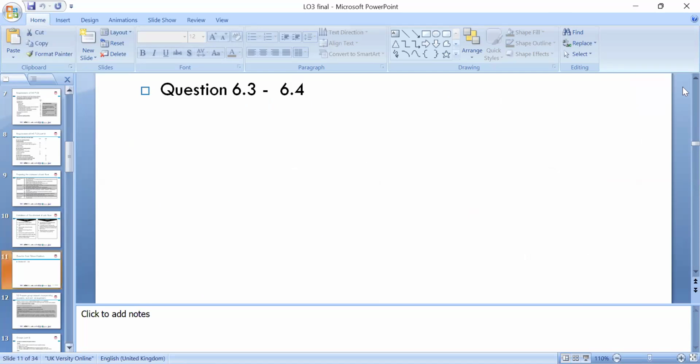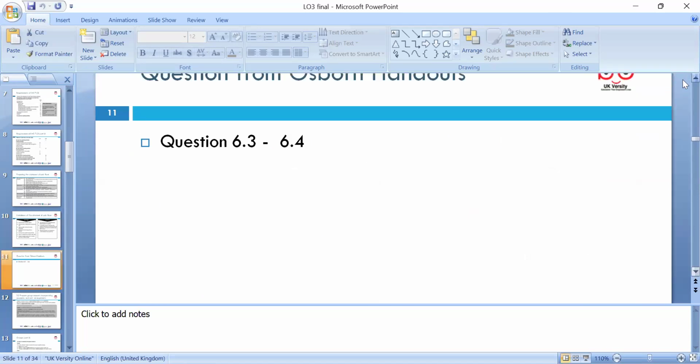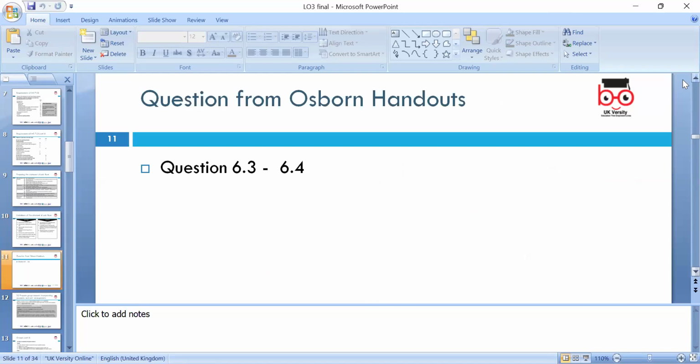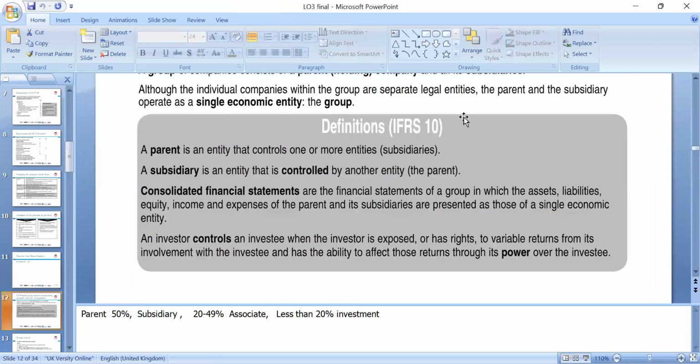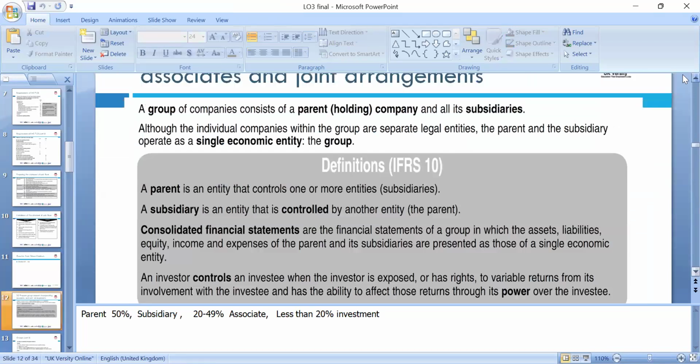Okay, so I gave you the Osborne handouts, which are on our Moodle page. Please look at questions 6.3 and 6.4, which are about the cash flow, and you've been given the answers for the questions, the changes with all working. Okay, move to the next, which is IFRS 10.